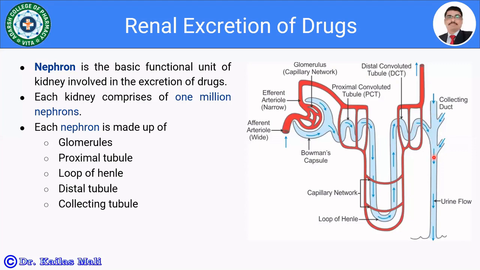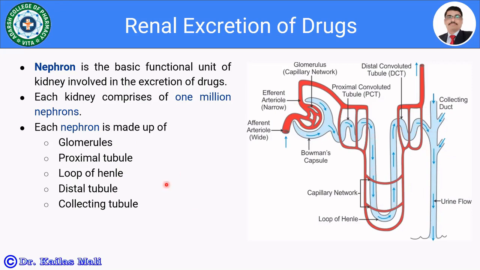So each kidney comprises approximately 1 million nephrons, which are responsible for the removal of the body waste as well as the excretion of the drug. So each nephron is made up of the glomerulus, also known as the Bowman's capsule, then the proximal tubule, loop of Henle, then the distal tubule, and the collecting tubule. So these are the major components of the nephron.